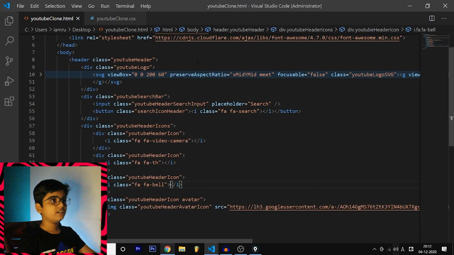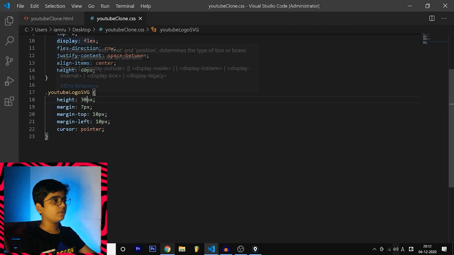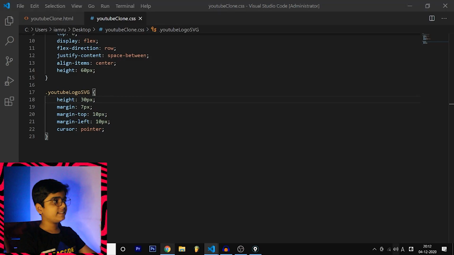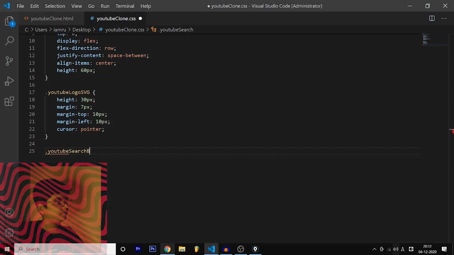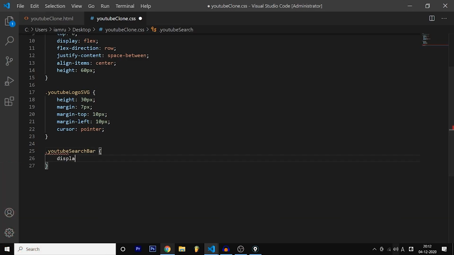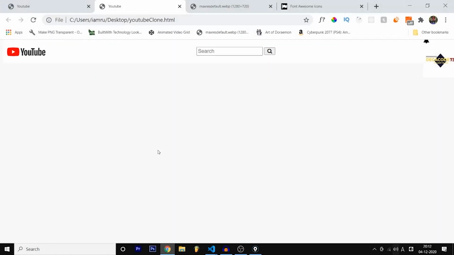Now let's style it. So let's go to YouTube clone.css, and inside of that you're going to have first YouTube search bar, and first of all it is display flex, and the flex direction is row. Let me explain that. So inside the search bar we have two elements, which are these two, and these two elements are wrapped inside a container, which is a flexbox container.